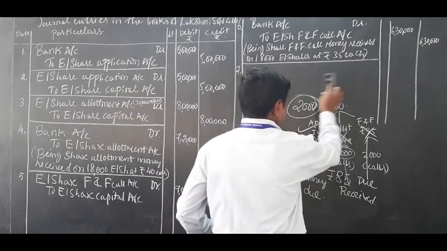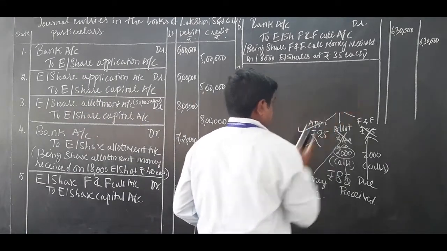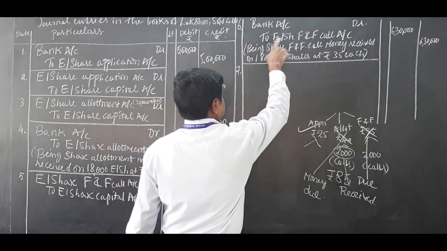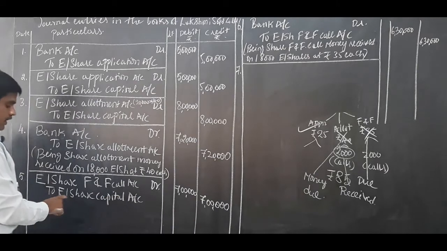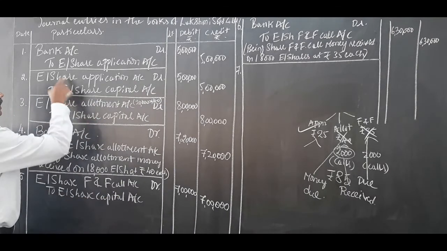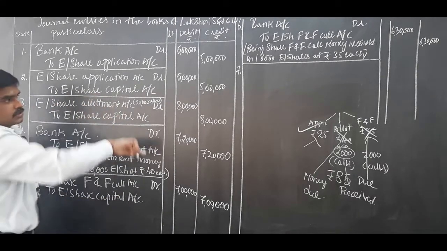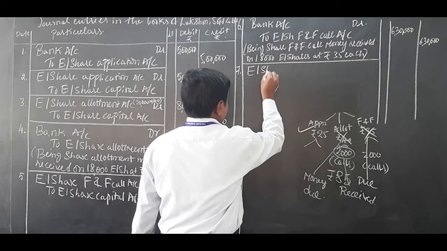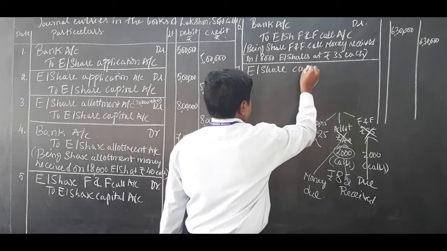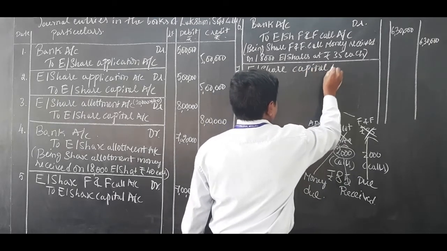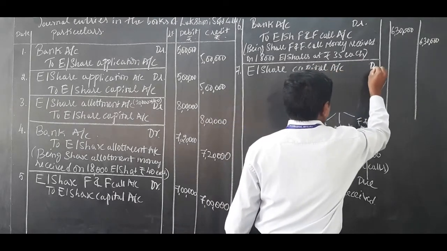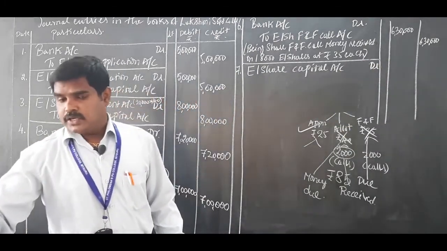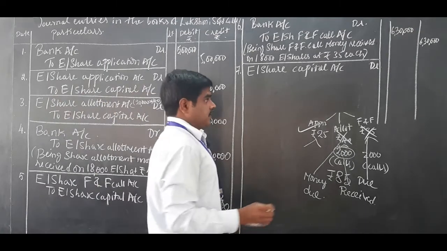You know how to pass the forfeiture journal entry. We have to cancel the capital account. Share capital account was credited, and credit has to become debit for cancellation. Equity share capital account debit. You have to write it in pencil.